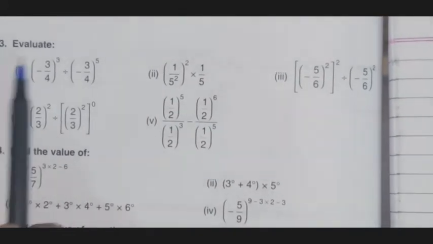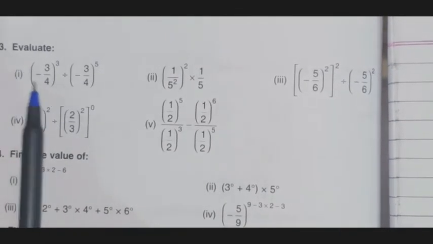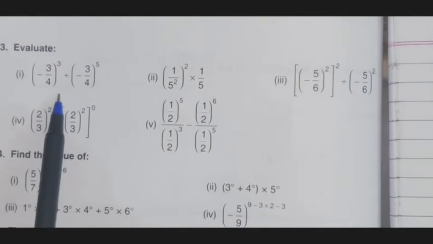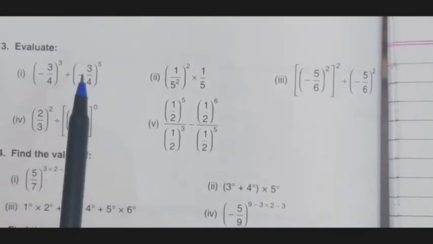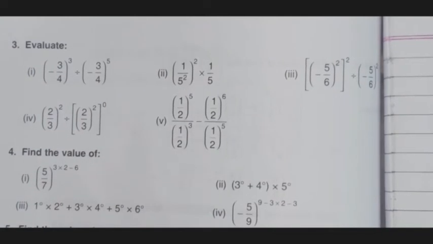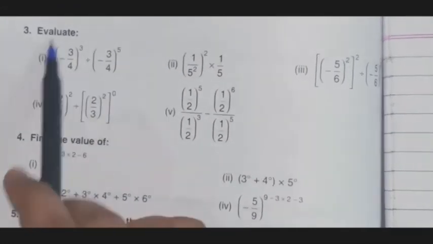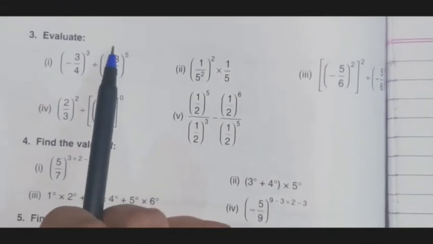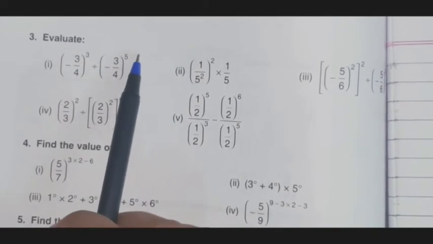So our third question is evaluate: bracket minus 3/4 to the power 3 divided by bracket minus 3/4 to the power 5. So here we have to just evaluate it. That means we have to solve this question, then the answer will come. We have to move it to the rational number.